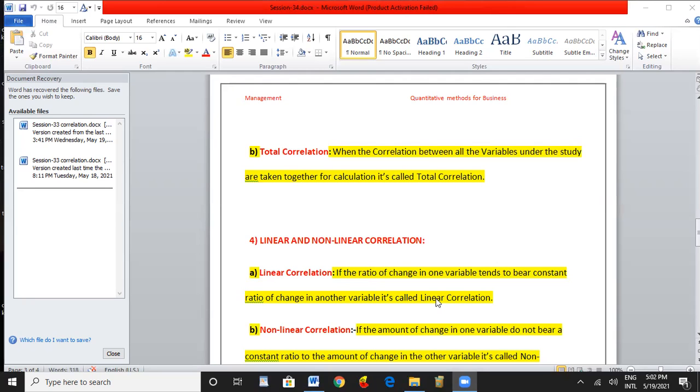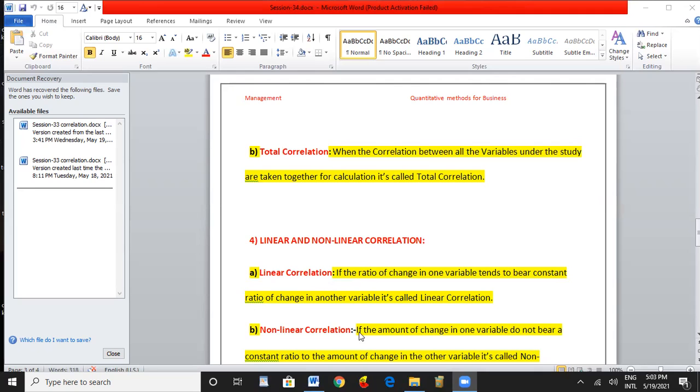Here, the A series is increasing in the ratio of 2, 2, 2, 2, 2. And the B series is also increasing in the ratio of 2, 2, 2, 2. So that is called the linear correlation.